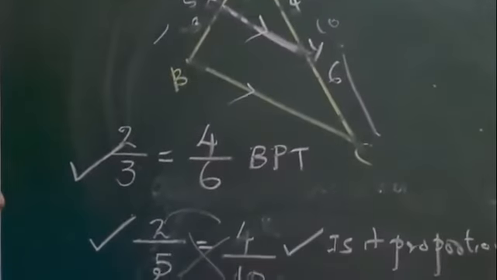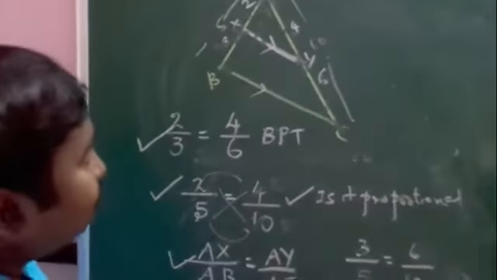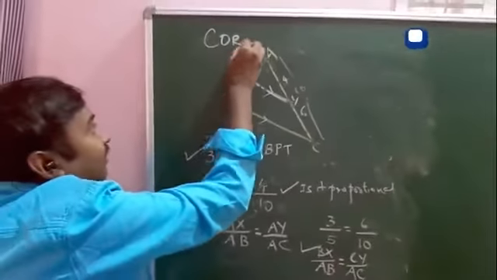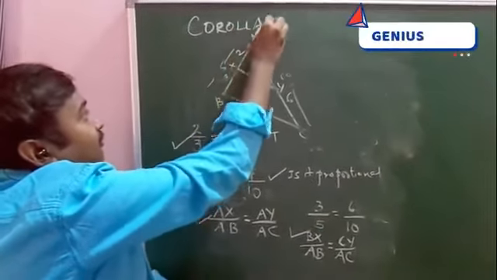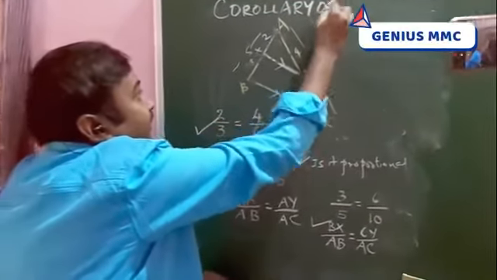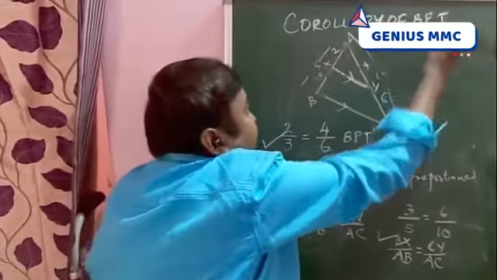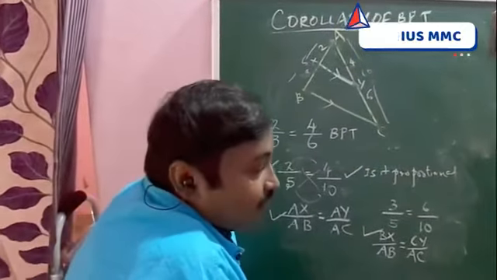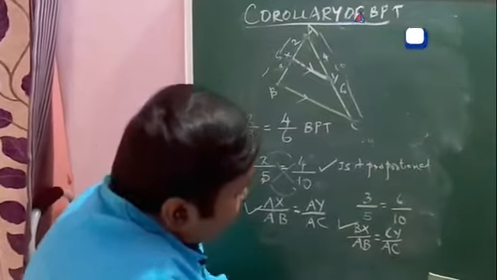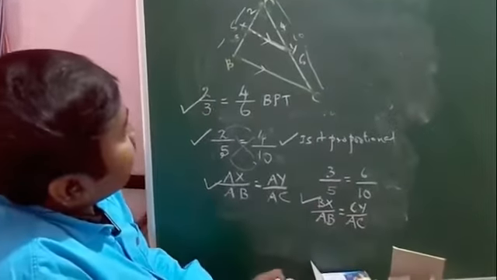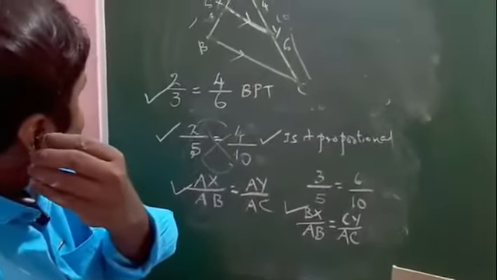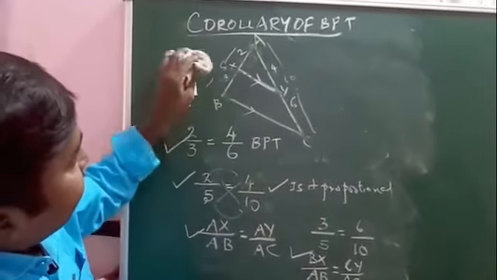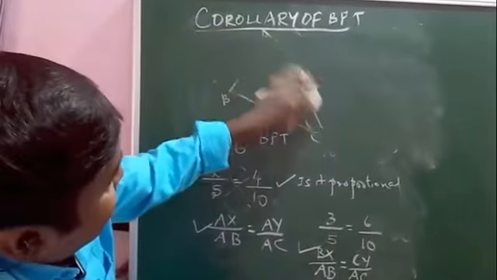We can write in other two methods also. So what do you call this? Corollary of BPT. We call it corollary of BPT. So we can prove this by taking the BPT. Then we can explain the statement.